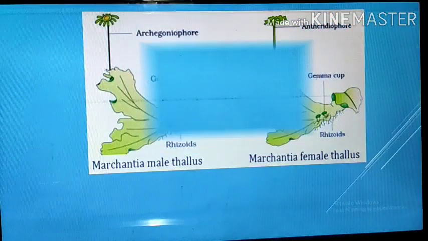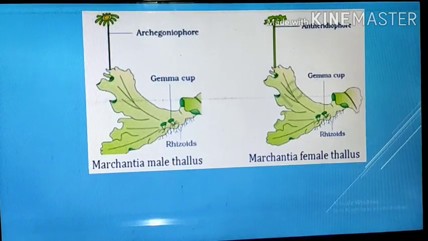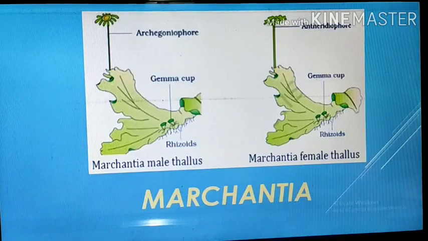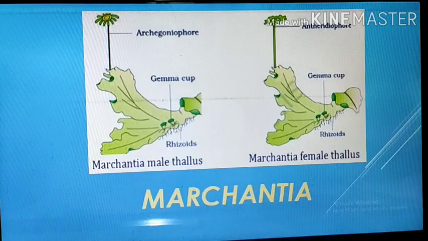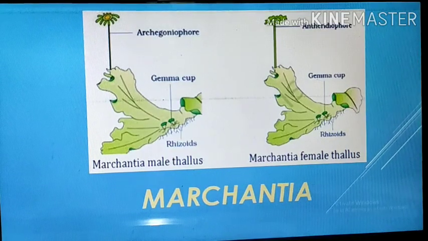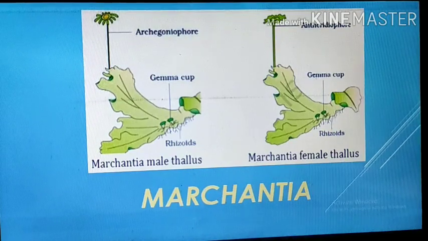See the examples of bryophytes. See, this is the diagram given in the textbook. It is of Marchantia, the Marchantia male thallus and Marchantia female thallus. In your textbook only one diagram is given, that is of Marchantia. It is the example of a bryophyte. The diagram is given in your textbook. You have to draw and sketch the diagram.